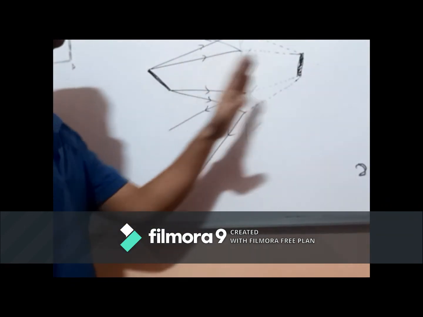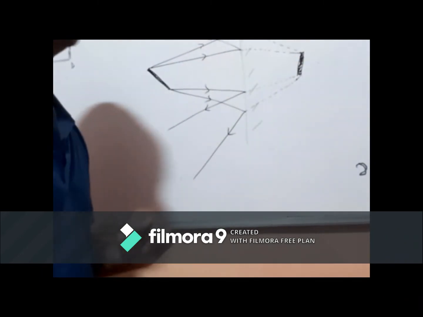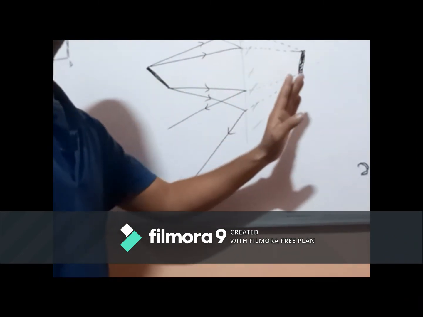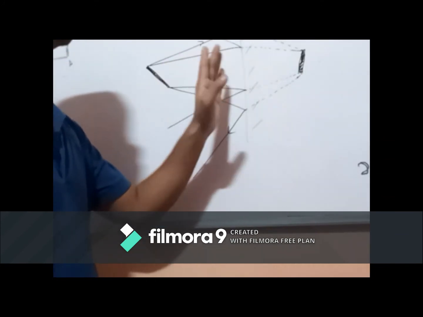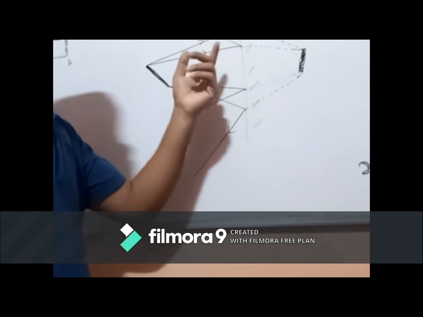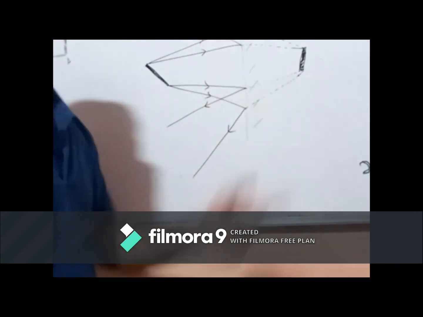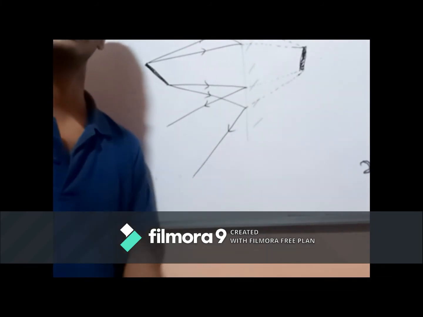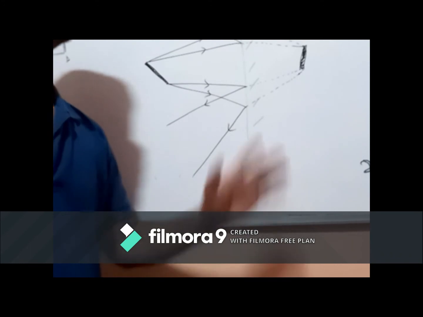Okay, the image will be of the same size, the image will be laterally inverted, the image will be imaginary or virtual. Image is formed by rays of light which appear to be meeting but are not actually meeting, and the image is a virtual or imaginary image. It cannot be formed on or projected on a screen.